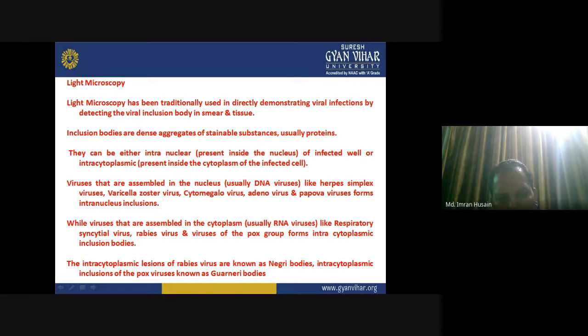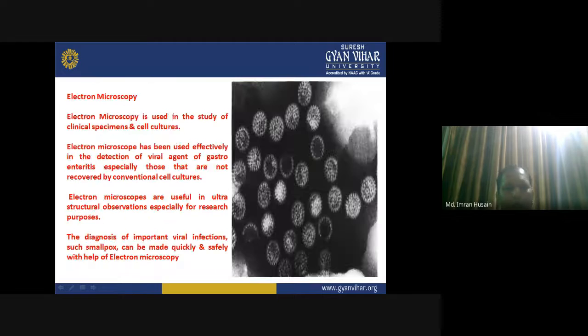Intracytoplasmic inclusions of rabies virus are known as Negri bodies, and intracytoplasmic inclusions of pox virus are known as Guarnieri bodies. So every virus has its own characteristics, every virus has its own nature. And once you know the life cycle and the contagious nature, then you can easily deal with it.